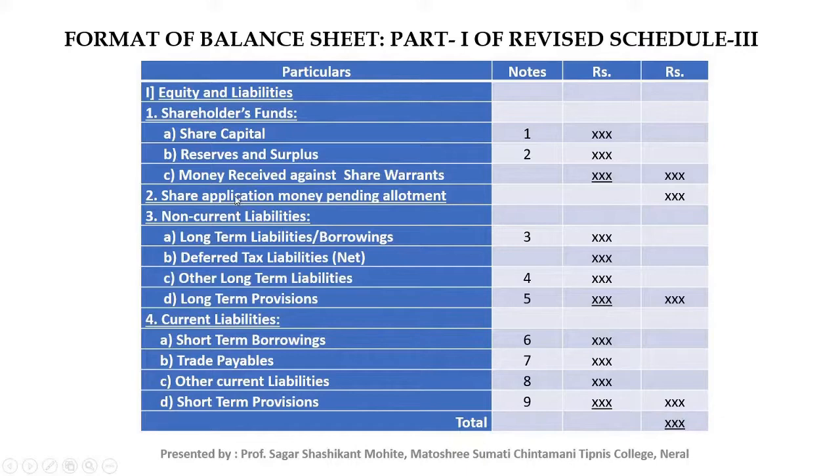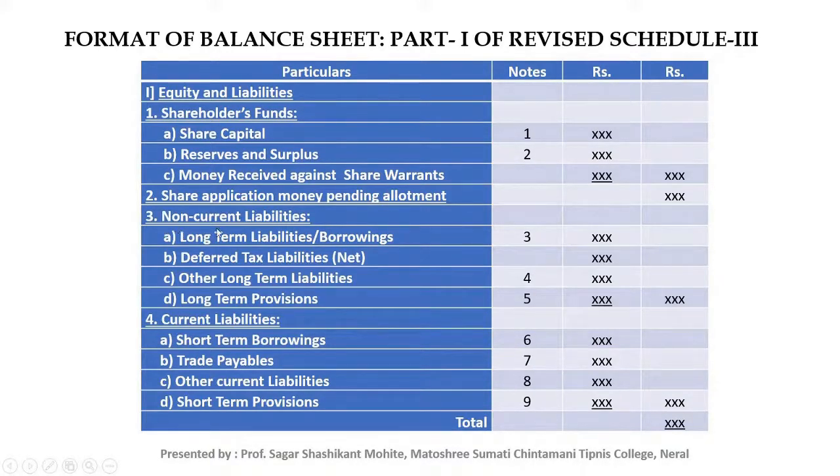Share application money pending allotment means the amount received on application on which allotment is not yet made. The process starts when any company publicly issues its equity shares to raise funds. First it receives the application money from its applicants, and the equity shares are allotted to the respective applicants on a later date.